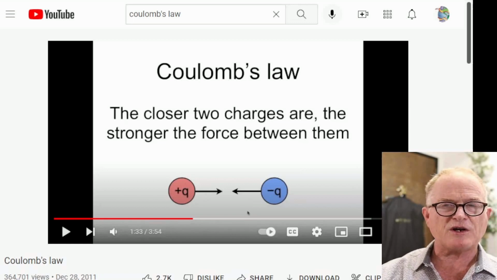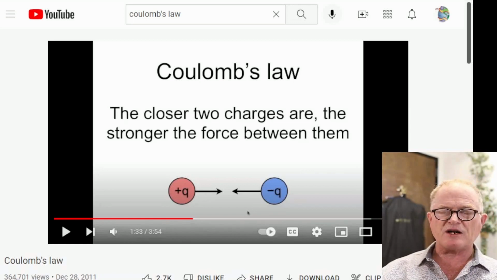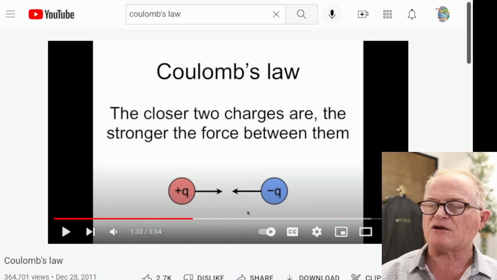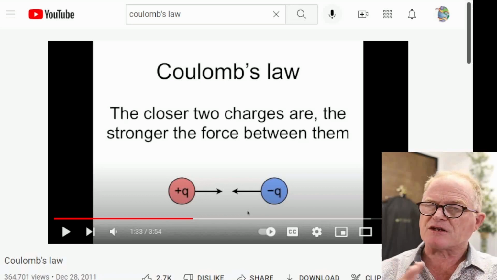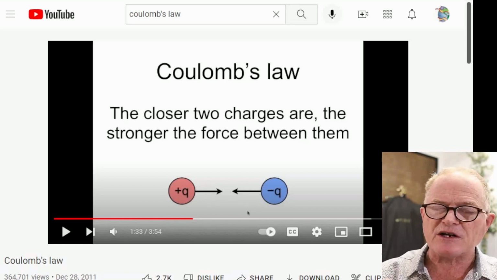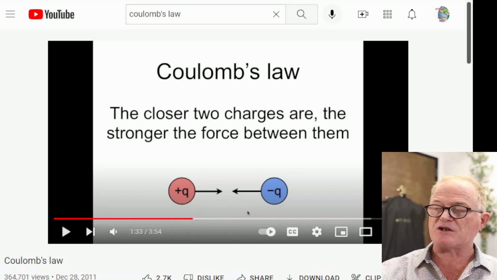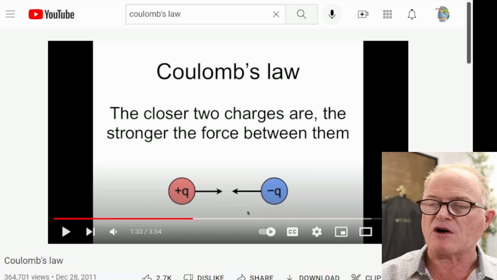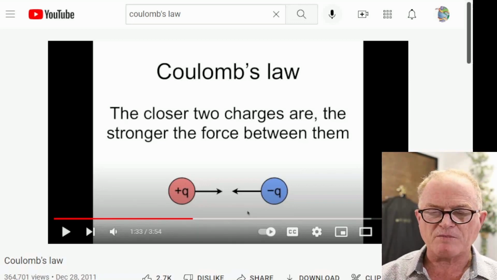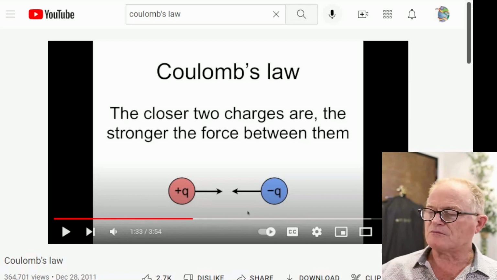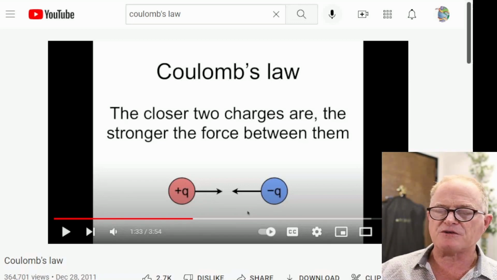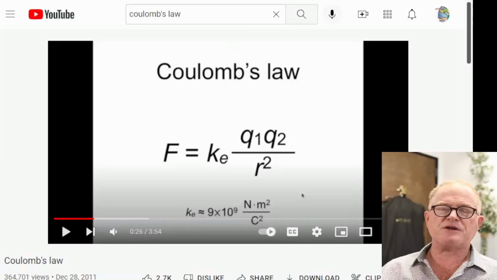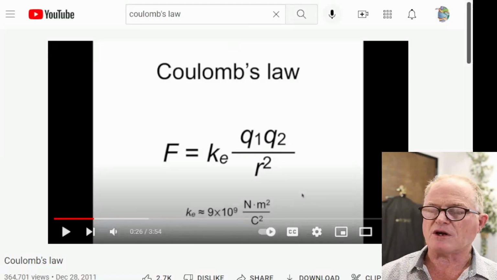But let's make sure we don't make a mistake in what we just read here. It does not say the closer two molecules are to each other, the stronger the force between them. And I think it's the confusion between that interpretation and the correct interpretation, which is the closer two charges are, the stronger the force between them. Because, well, let's go ahead and bring up the actual equation, and I think you'll see what I mean. So here's the actual equation of Coulomb's law.